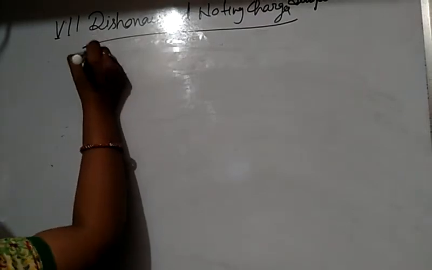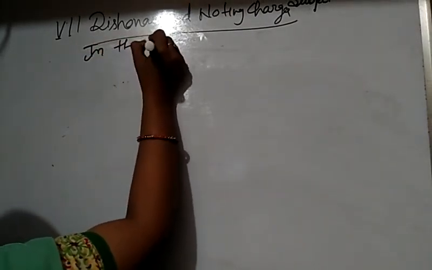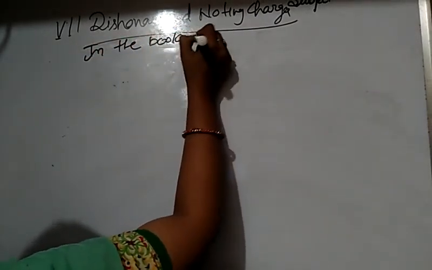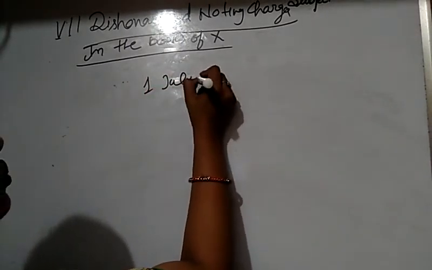So first we pass the journal entry in the books of X. Okay students, dates are also given. The date of issuing the bill is 1st July 2018. Now the bill matures after 3 months.